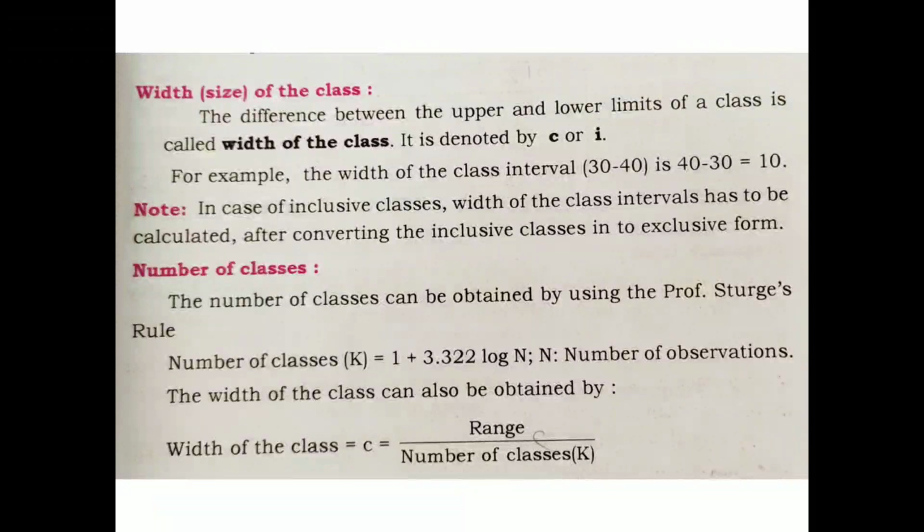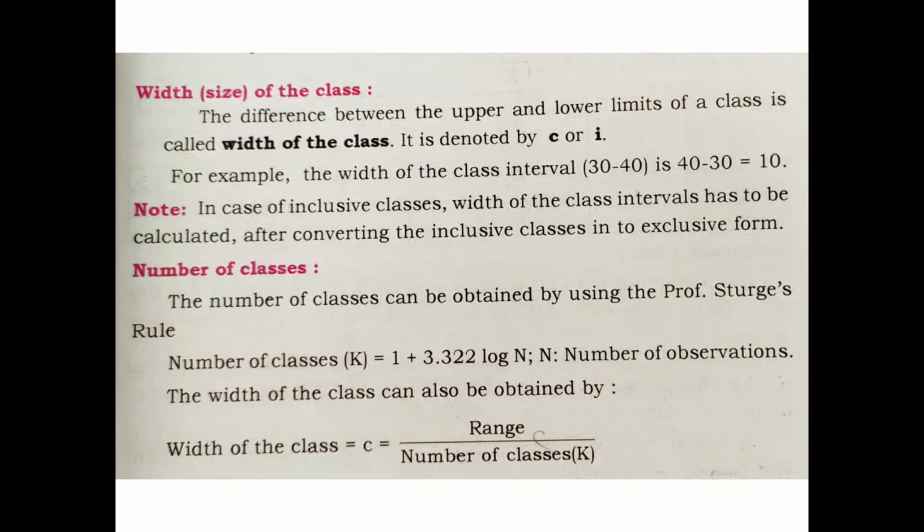Next, to calculate the number of classes, we use Professor Sturges' rule. The number of classes K is equal to 1 plus 3.322 log n, where n is the number of observations.